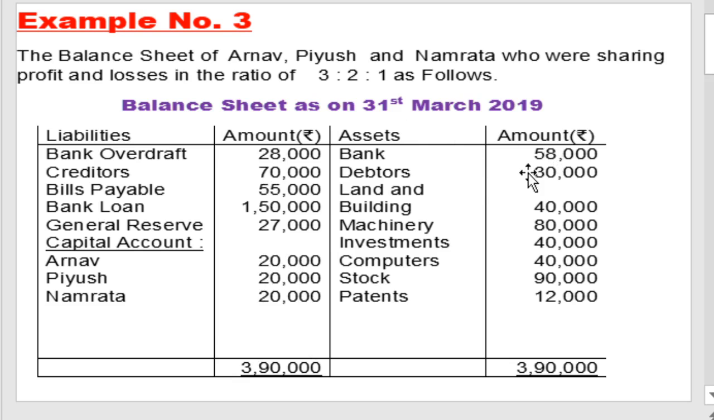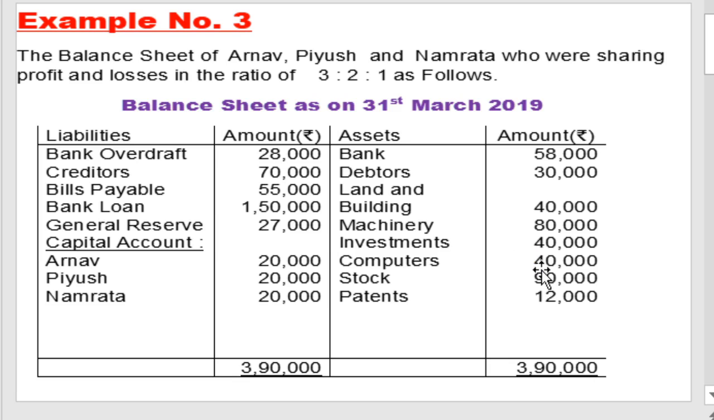On the asset side, bank balance is 58,000, with only one cash reduction due to the drawing of Piyush. So 58,000 minus 30,000 drawing, we record the new balance sheet figure of 28,000. Bank is clear. Debtors had an adjustment, so tick. Land and building adjustment already tick. Machinery adjustment tick. Investment already adjusted, so tick.